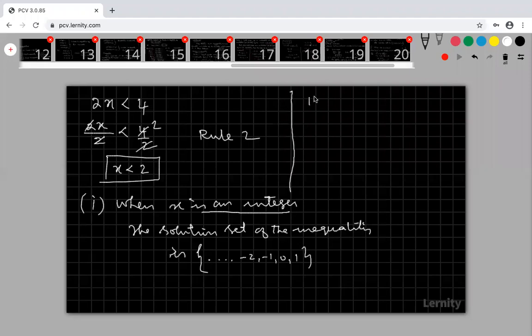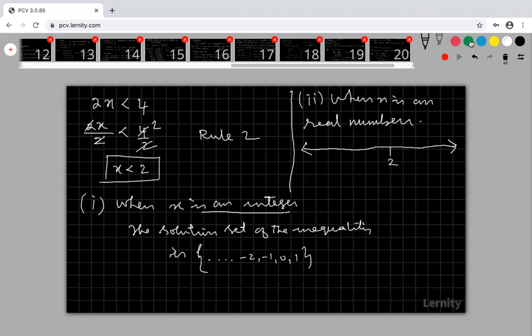Right, now come to that when my x is a real number. When my x is a real number, you come to the real line, the number line. Now look at that. This is my 2.